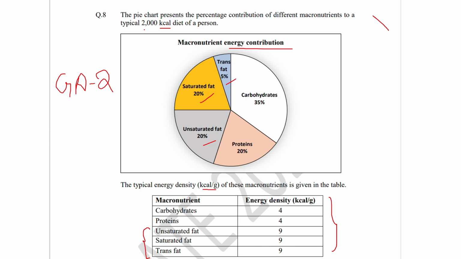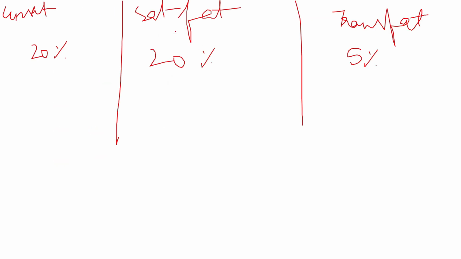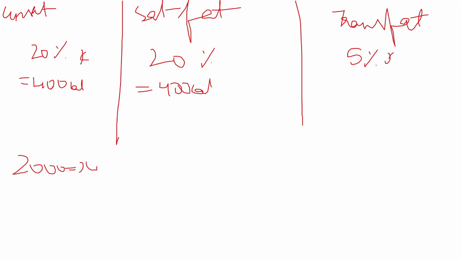The total energy is given as 2000 kilocalories. So 20% of 2000, let us assume 2000 as x. 20% of x will be 400 calories. Similarly, for saturated fat it will be 400 calories, and for trans fat it will be 5% of x, which is nothing but 100 calories.